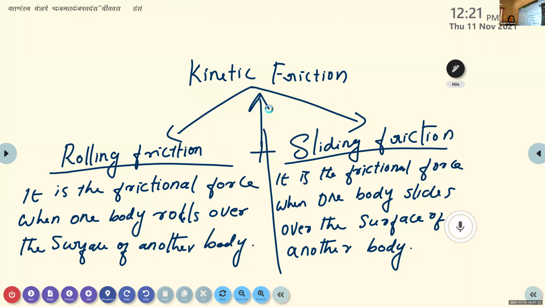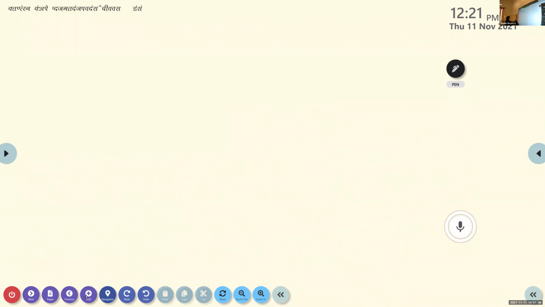Write all these three types of friction, static friction, rolling friction and sliding friction, according to their increasing order or decreasing order. So what do you think? Which friction is greater out of these three? We have three frictions. I will write here. One is static friction.